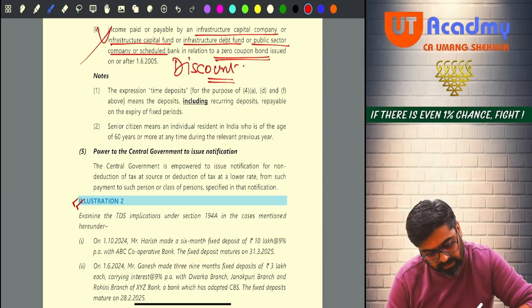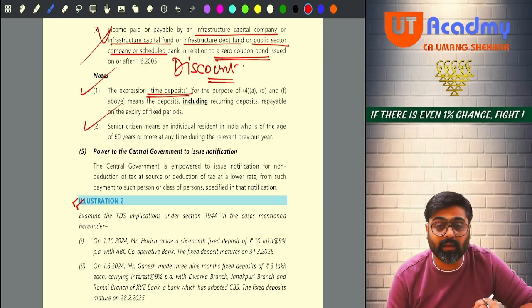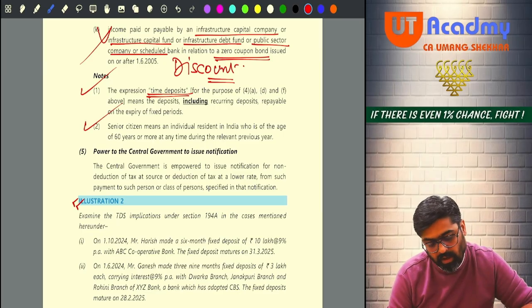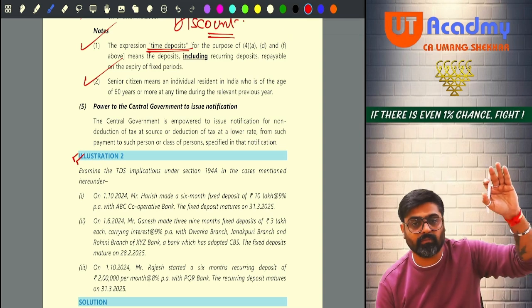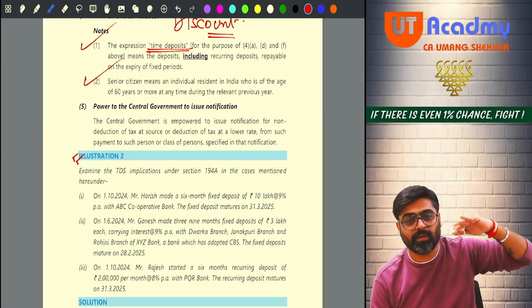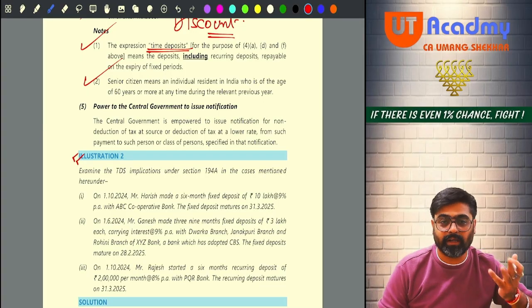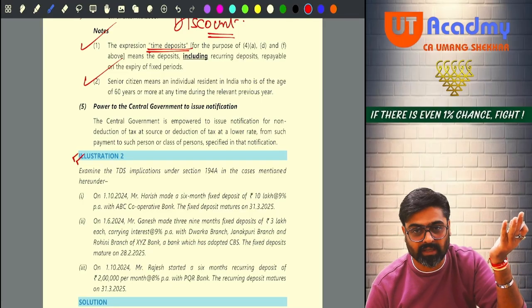That's it. Expression time deposit. What is the meaning of time deposit? I have already told you. Senior citizen, meaning of the senior citizen we all know. Okay. Power to central government to issue notification. Now whenever there is some deposits which are notified by the CG, on those deposits whatever interest will come, no TDS will be deducted. So there is a power to the central government to issue such notifications.